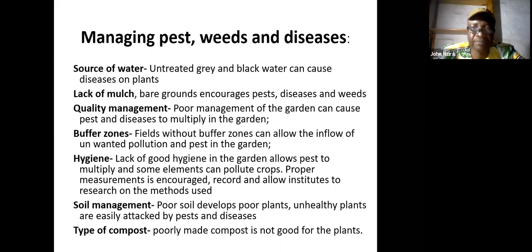Creating buffer zones: fields without buffer zones can allow the inflow of unwanted pollution, like pests, into the garden. A buffer zone is a screen, a system where you plant crops or trees to screen or create a hedge that prevents pests from coming through, and also controls the wind, operating as a windbreak. Hygiene: lack of good hygiene in the garden allows pests to multiply, and some elements can pollute crops.